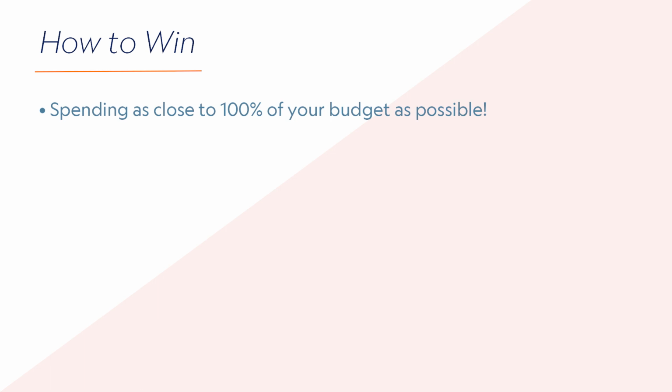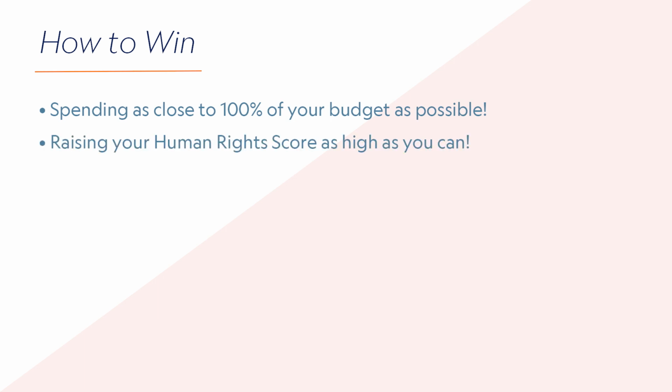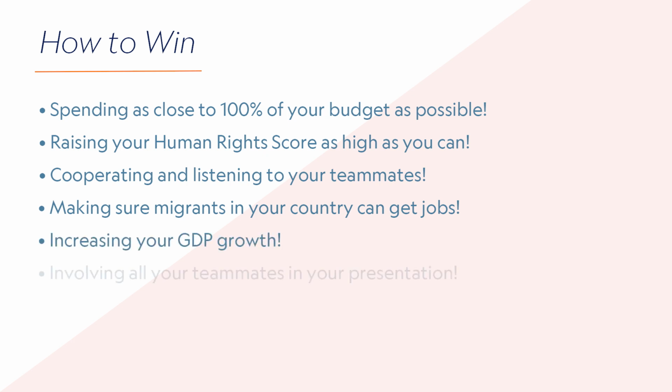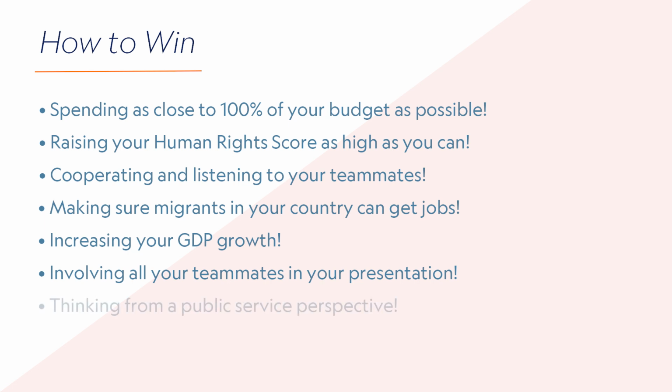Your team will have a better chance of scoring well in competition by any combination of the following. Spending as close to 100% of your budget as possible. Raising your human rights score as high as you can. Cooperating and listening to your teammates. Making sure migrants in your country can get jobs. Increasing your GDP growth. Involving all your teammates in your presentation. Thinking from a public service perspective.